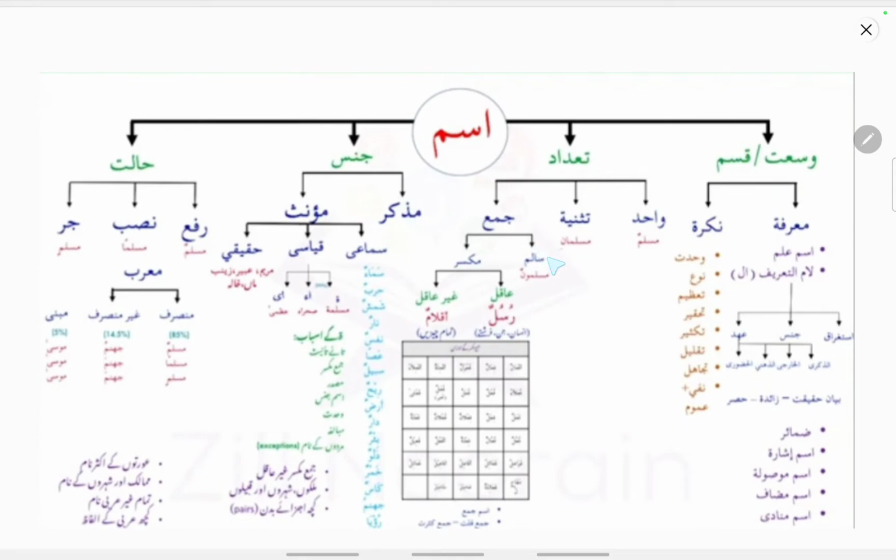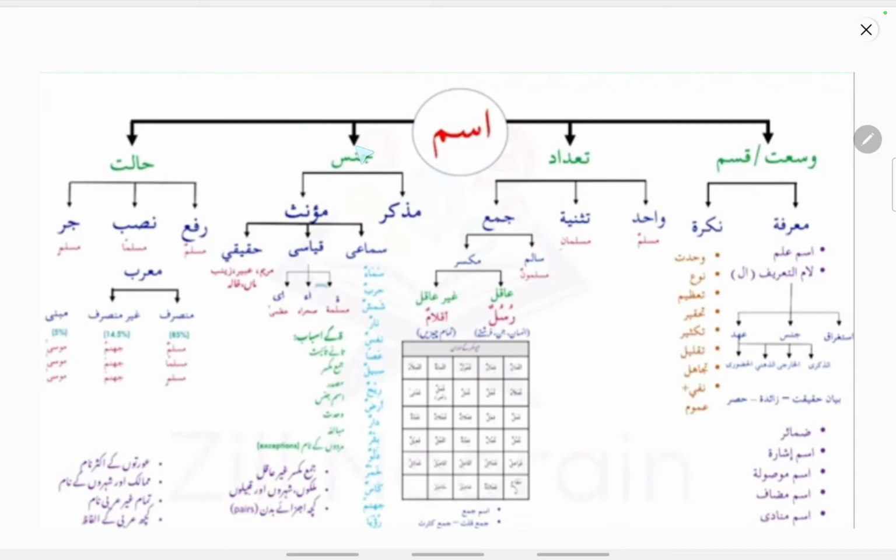The salim, depending on gender, is divided into two categories, that is masculine and feminine. Al jamul mudhakkaru salim, al jamul muannasu salim. And based on aqil and ghair aqil, the mukassar is divided into two categories, that is aqil and ghair aqil. For example, aqil is rusulun and ghair aqil is akhlamun.